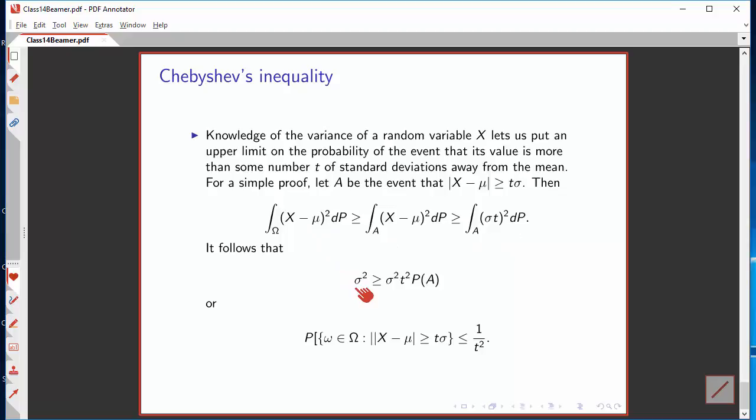This quantity has, by definition, the value sigma squared. It's the variance. This one has the value sigma squared times t squared times the integral dP over A, which is the probability of the event A. Sigma squared cancels out, and solving for P, we find that the probability of the event that the absolute value of x minus mu is greater than or equal to t sigma is less than or equal to 1 over t squared. With that result, I conclude this little video.